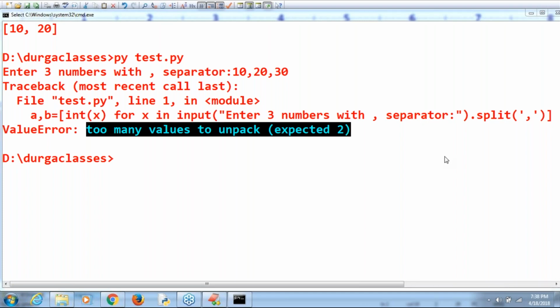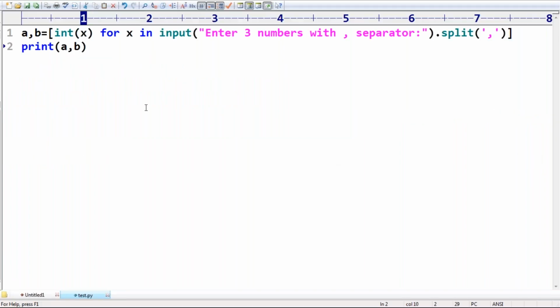Yes, Nandakishore, correct. Avinash, can you please repeat your doubt? If I assign to a single variable, then it will be a list. Correct. If you assign the result to a single variable, it is treated as a list only. If you assign to multiple variables, then in that list, the first value goes to the first variable, the second value to the second variable. Correct. Avinash, getting? Yeah. Okay.